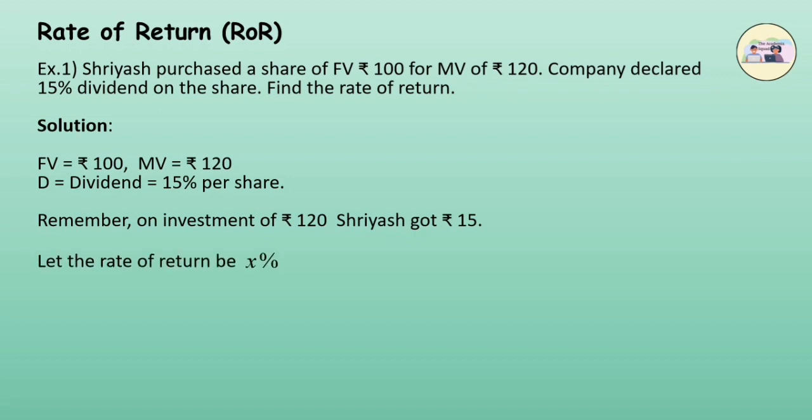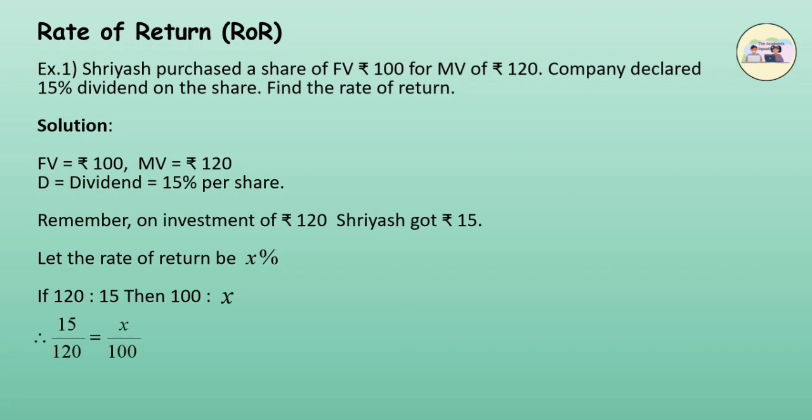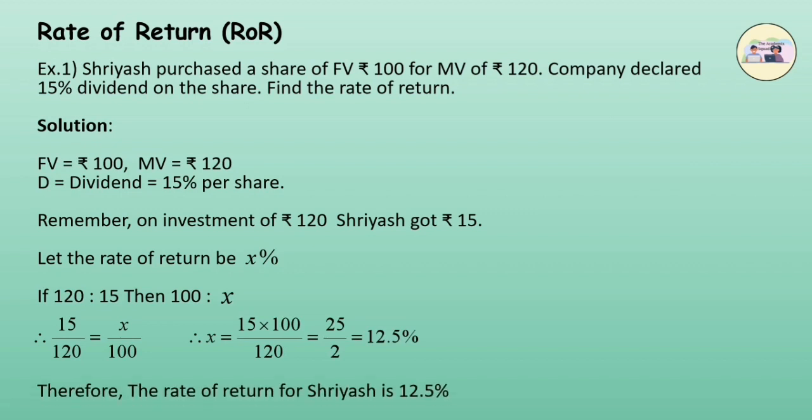Let the rate of return be X%. Therefore, 15 by 120 is equal to X by 100. Therefore, X is equal to 15 into 100 upon 120. Solving this, we get 12.5%. Therefore, the rate of return for Shreyash is 12.5%. Practice set 4.3 is covered in the chapter notes.